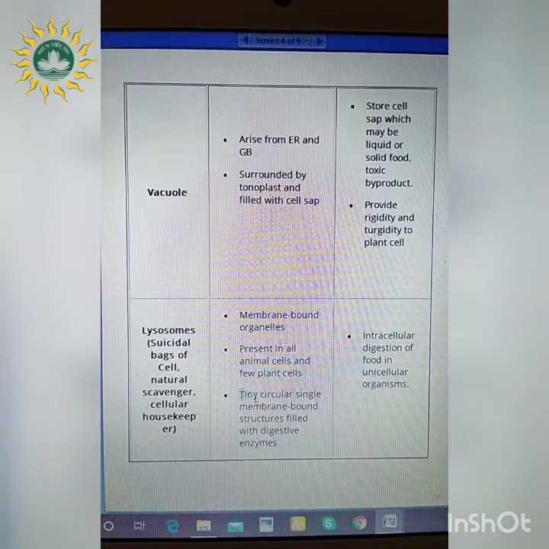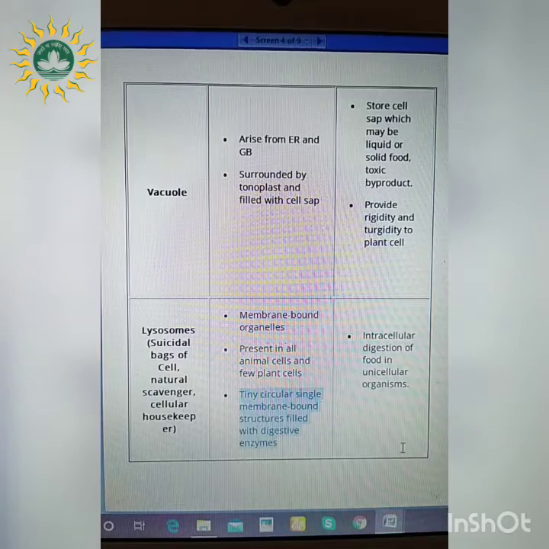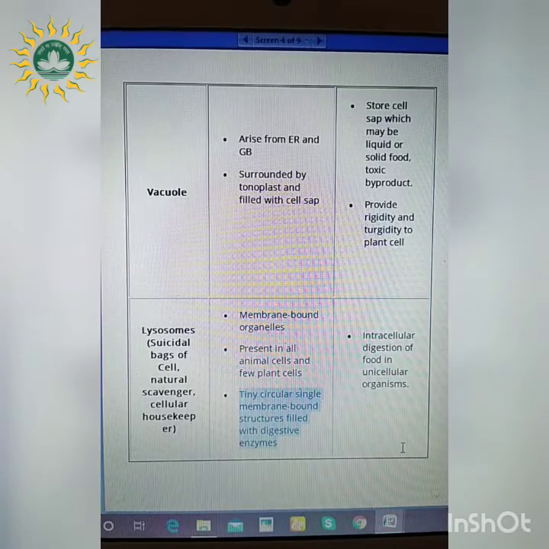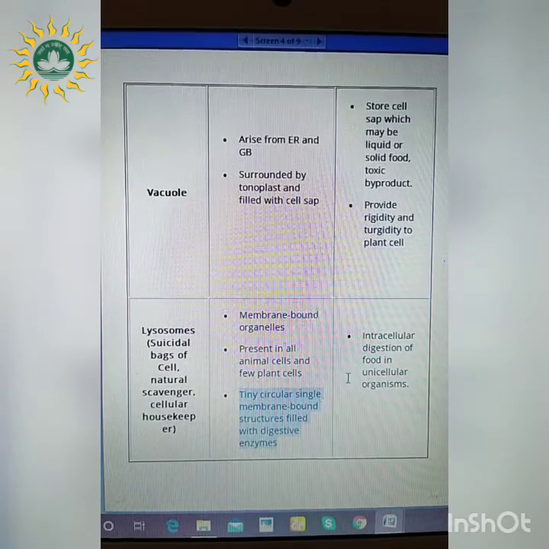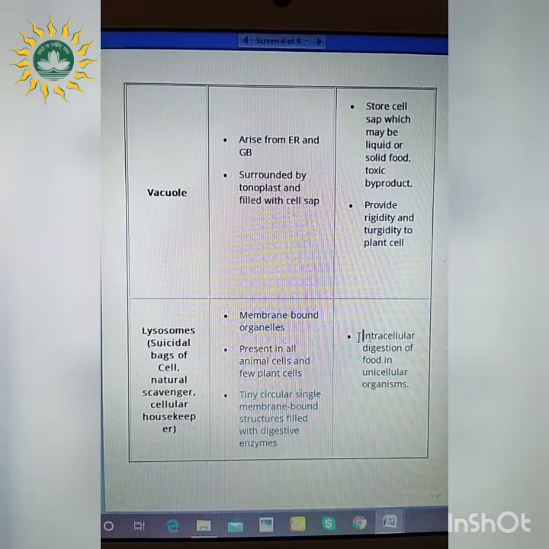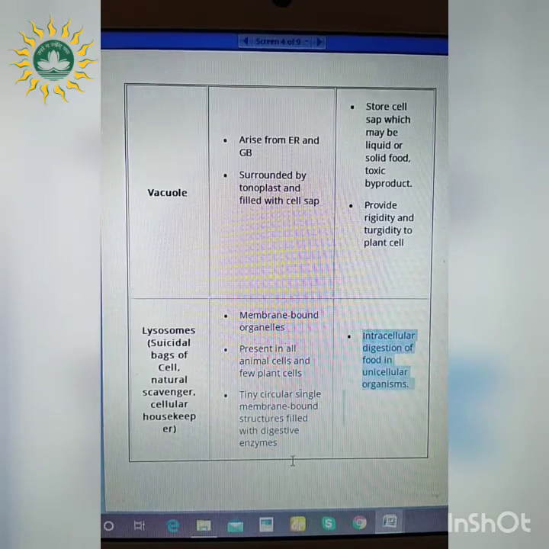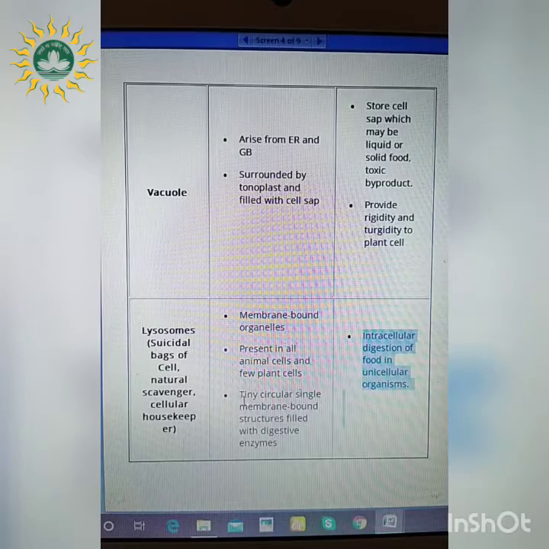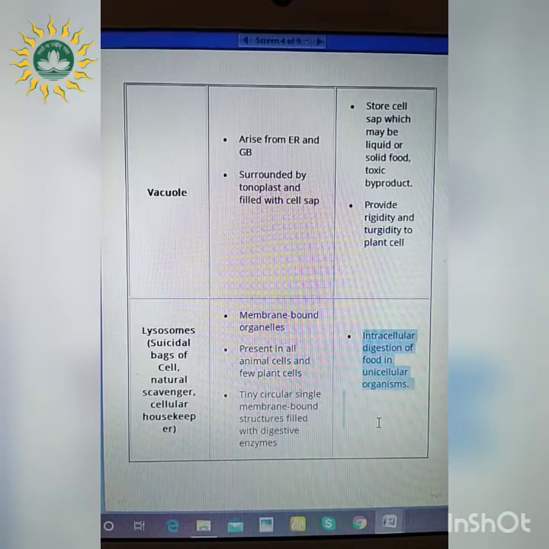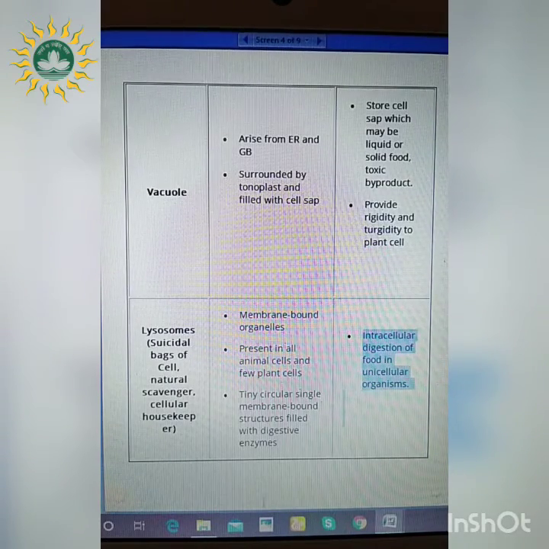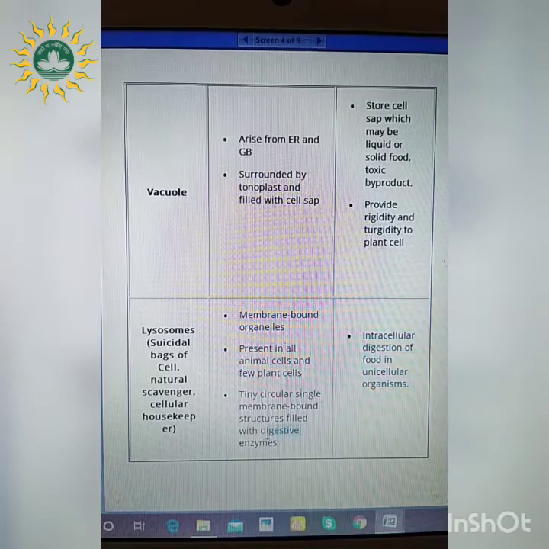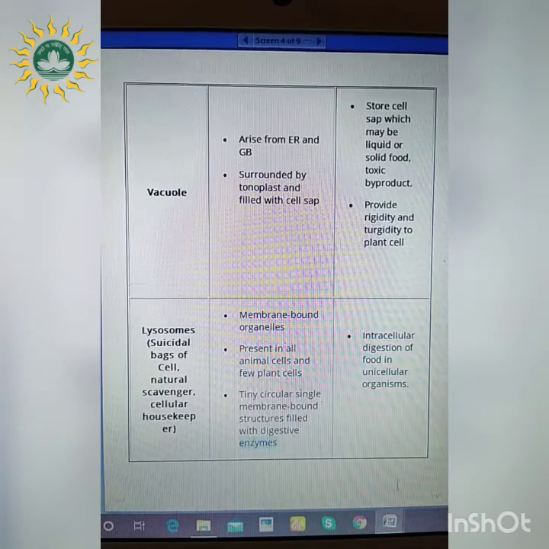And these are tiny circular single membrane bound structures which are filled with digestive enzymes. So here comes the point, digestive enzymes. It helps in the process of intracellular digestion of food in unicellular organisms. So that is why they are referred to as the suicidal bags of the cell. The digestion is taking place with the help of these digestive enzymes.